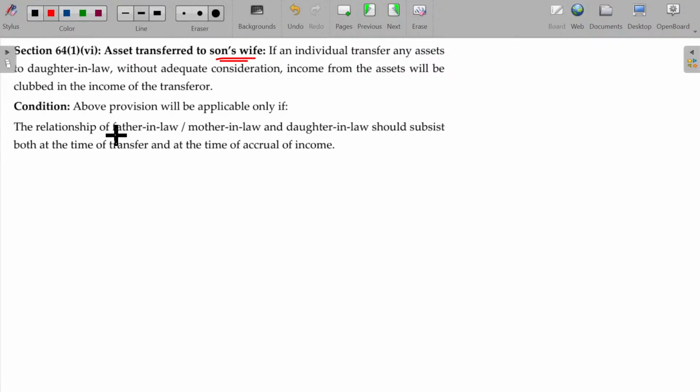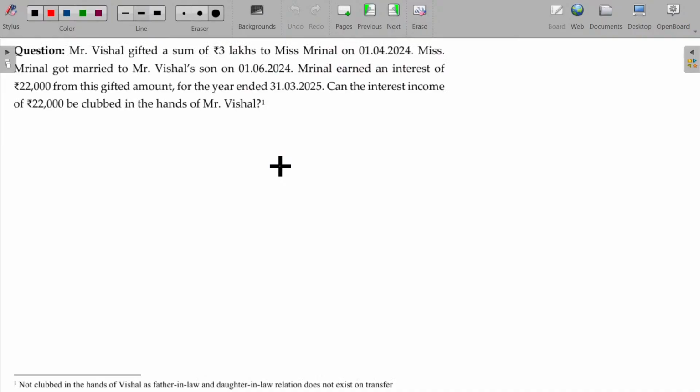Okay, the relationship of father-in-law, mother-in-law and daughter-in-law should subsist both at the time of transfer and at the time of accrual of income. Both at the time of transfer of the assets as well as accrual of income, the relationship should exist. Now, Mr. Vishal gifted a sum of ₹3 lakhs to Miss Mirinal on 1/4/24.